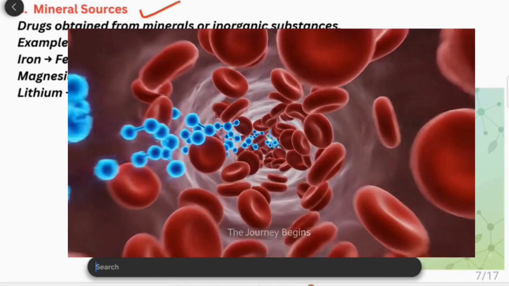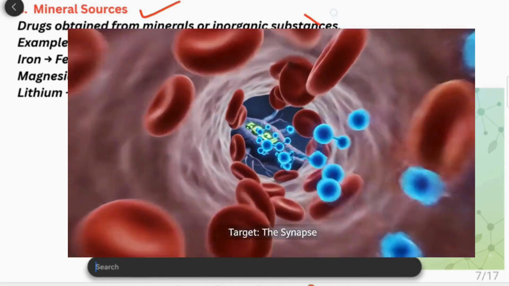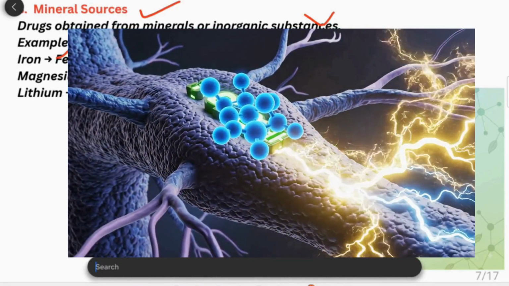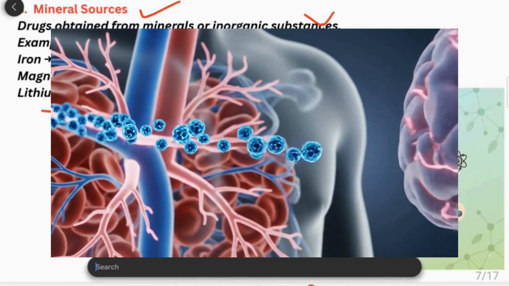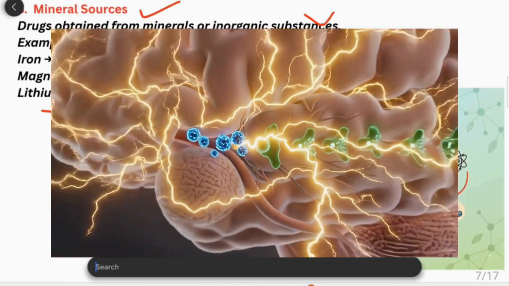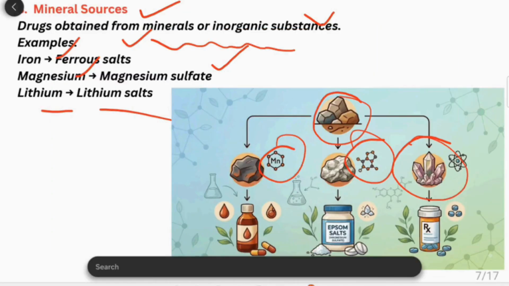So drugs are obtained from mineral sources also, or inorganic substances like iron, example ferrous salts, magnesium sulfate, then lithium salts. Here we can see there are different drugs which are obtained from the mineral, or you can say the inorganic substances.